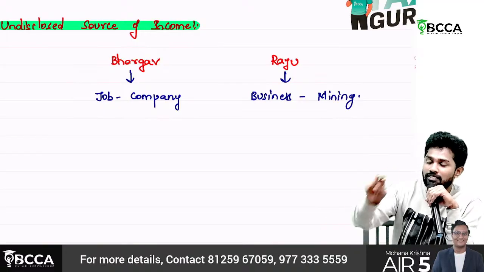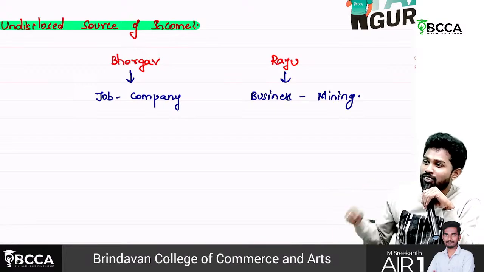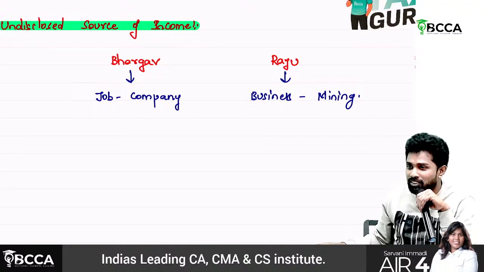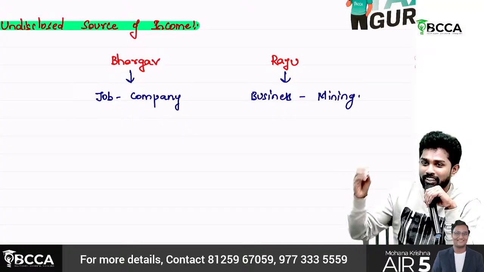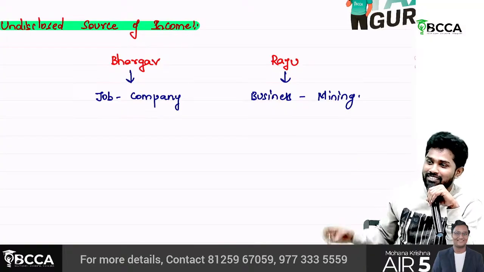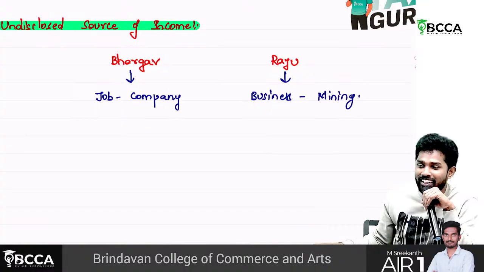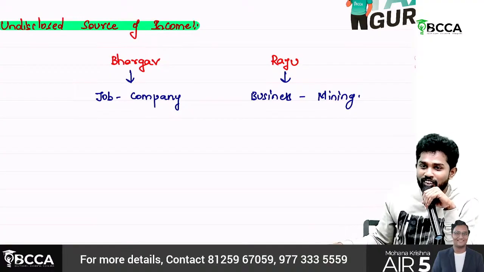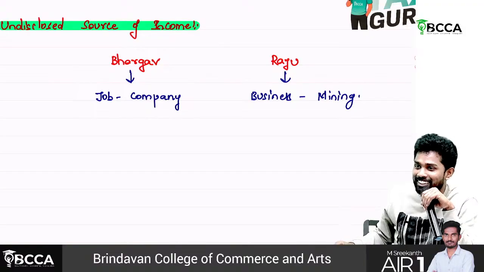Now Bhargav and Raju had a meeting one day, and they were discussing how life is going on and all. Raju said, I'm working so hard. Bhargav is saying he's working so hard and he's earning only 1 lakh per month. Whereas Raju said, I earned 4 crores in this particular year only. Then Bhargav asked, okay, what did you do with that money? I didn't plan anything. Currently it's there in my account only, 4 crores and all. Inside and all it's burning.